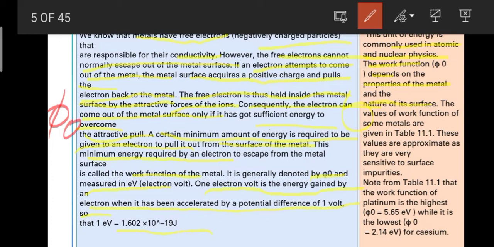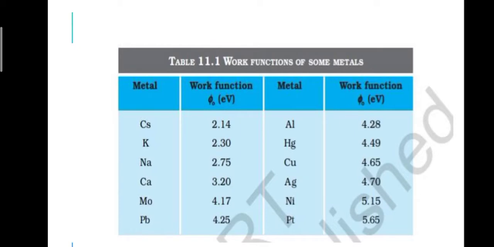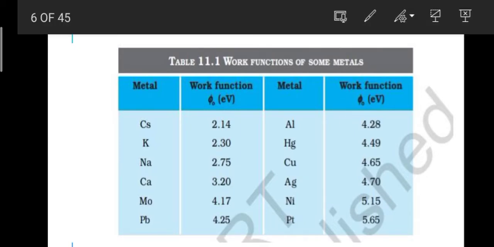Note from the table that the work function of platinum is 5.65 electron volts, and the lowest work function is for cesium, that is 2.14 electron volts. Okay. So, now let us move towards this table. Everyone just look here. It is written that cesium has 2.14, which is the least work function, and platinum has 5.65 electron volts, which is the most work function.